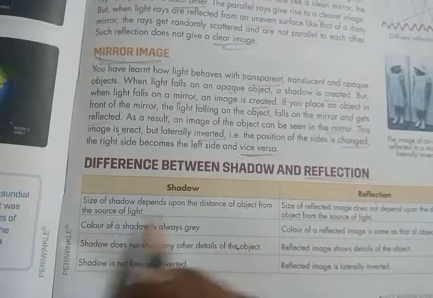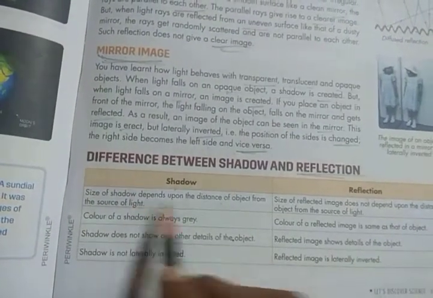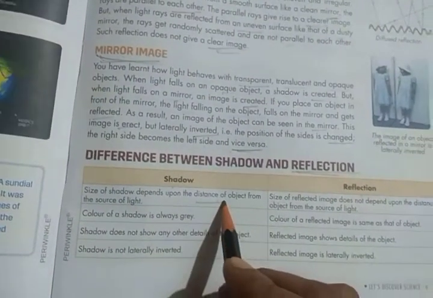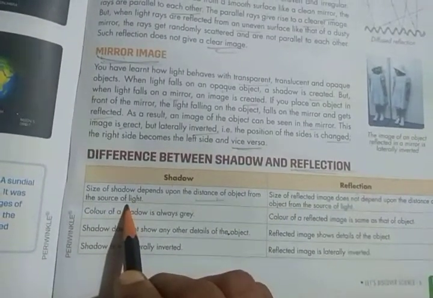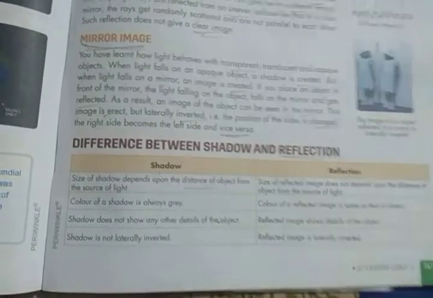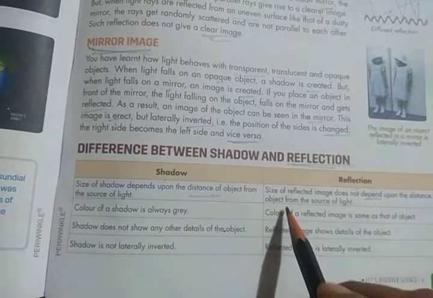Here, the size of a shadow depends upon the distance of the object from the source of light. But in reflection, the size of the reflected image does not depend upon the distance of the object from the source of light.